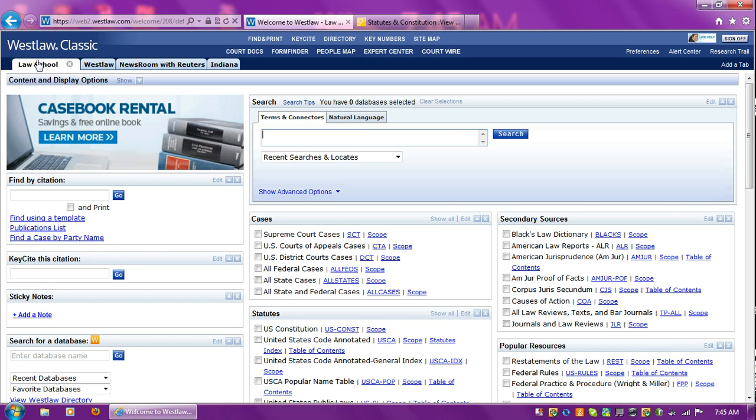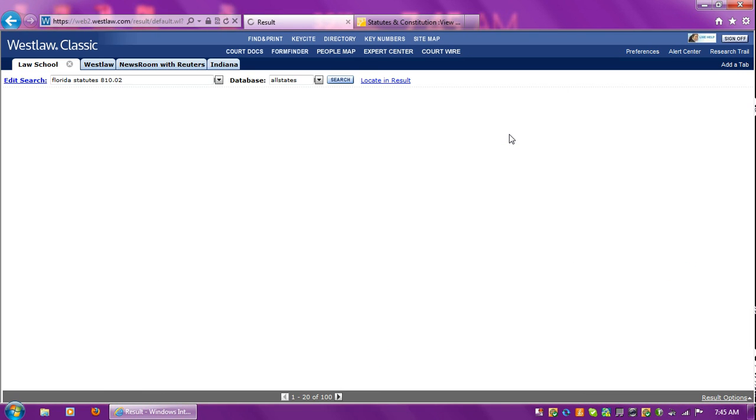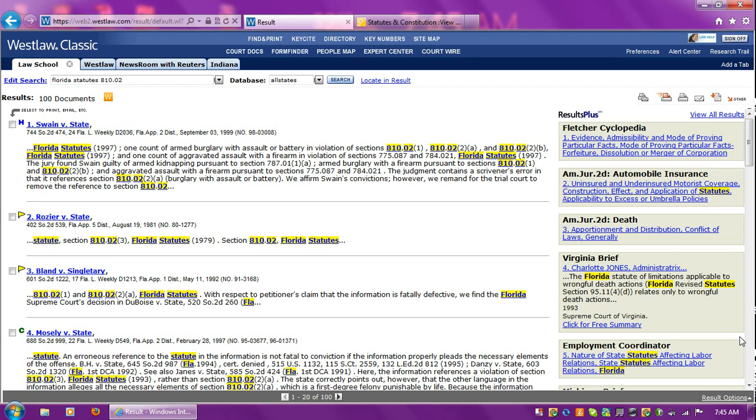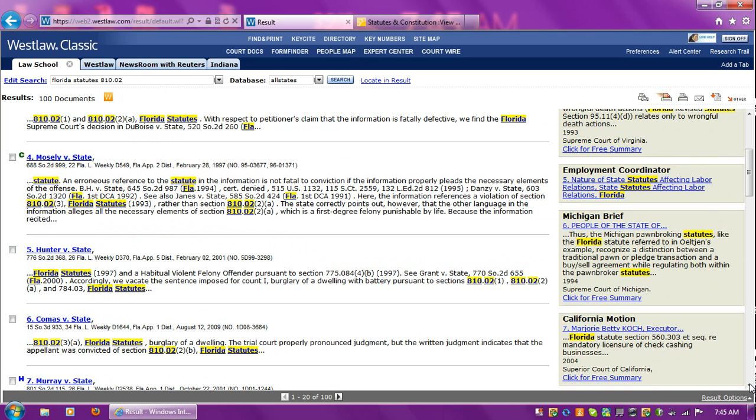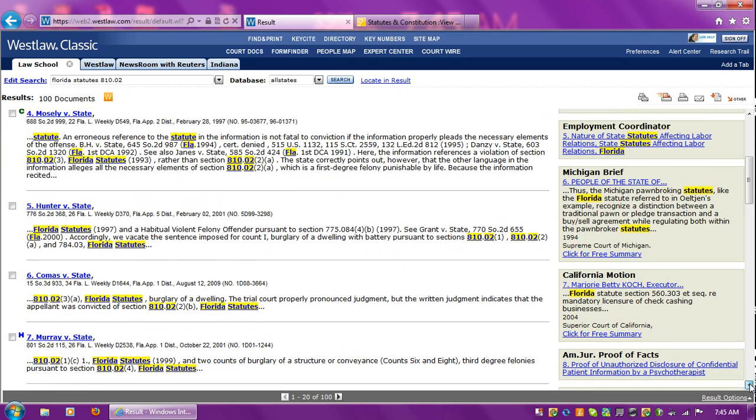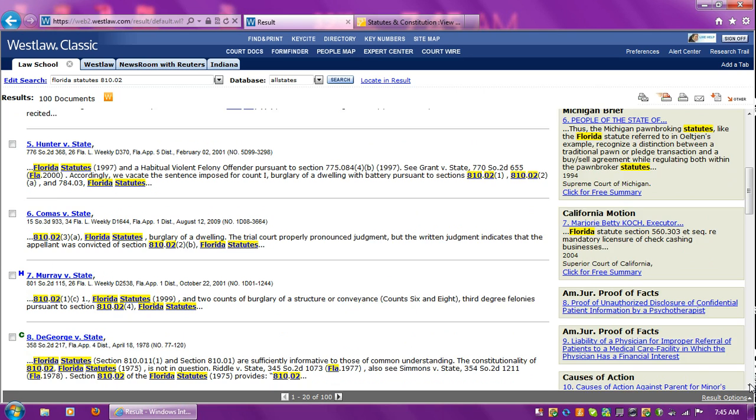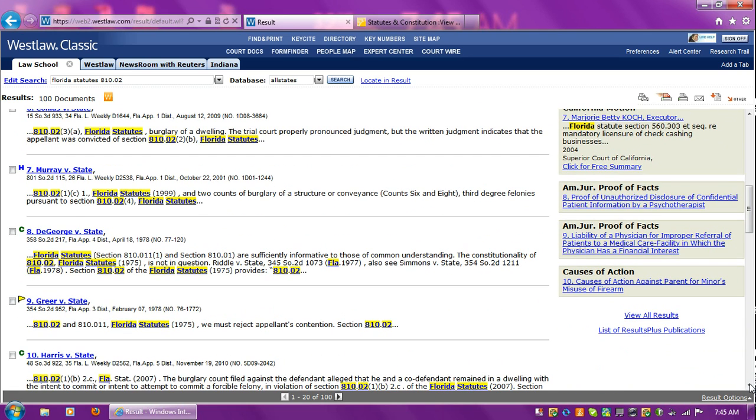Okay, so let's go back here, back to natural language, and let's type in Florida statutes 810.02 and go to all state cases, because now we want to find cases that have cited to the statute itself. This is another good way to find cases. Okay, so let's go down, reading the paragraph summaries, the highlighted parts from our search.